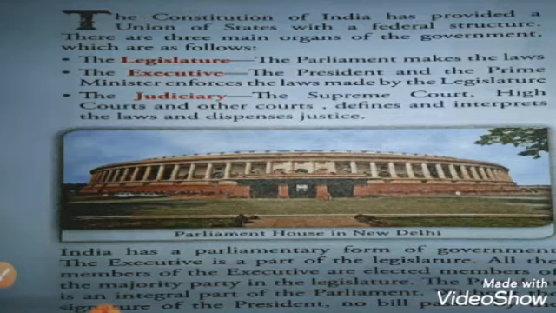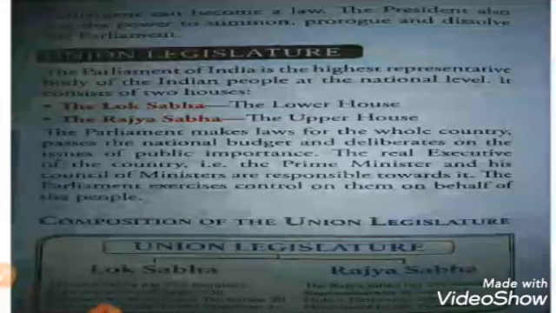Next, union legislature. The union legislature has two houses, Lok Sabha and Rajya Sabha. Lok Sabha means the lower house, the house of the common people, and Rajya Sabha is the upper house. It is also called the permanent house. Lok Sabha is called the house of common people. Now we'll discuss the union members, composition, members, qualifications, and also the term of the Lok Sabha.